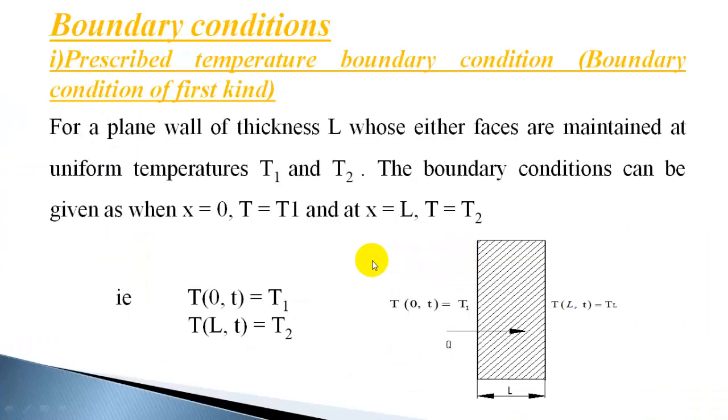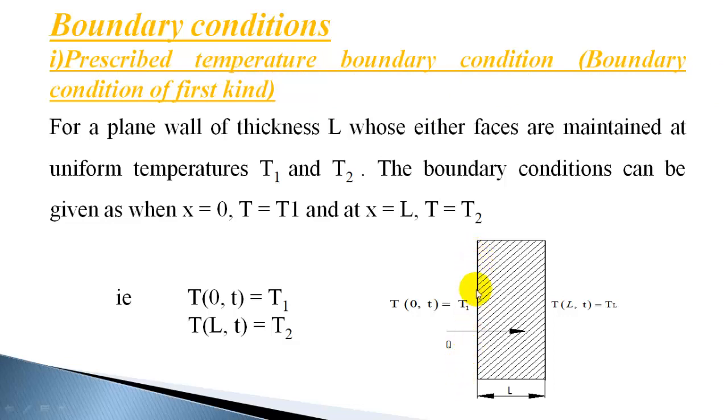So in solving heat transfer problems, we need to define certain boundary conditions. Different situations will come, so we will have different boundary conditions used. Generally there are three boundary conditions. One is the boundary condition of the first kind. It is the prescribed temperature boundary condition.